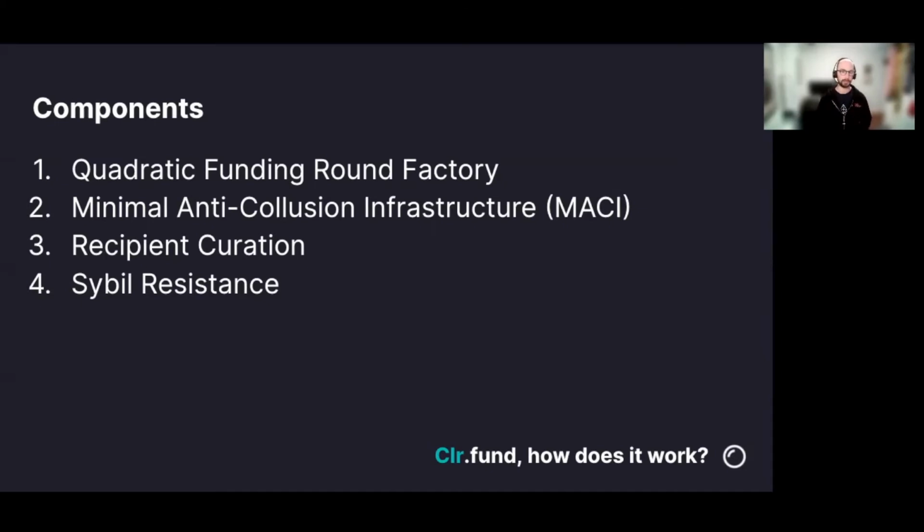Finally, we have Sybil resistance, which is super important for quadratic funding, because if users can split their contributions over multiple accounts, they can gain a disproportionate voting weight and also influence over the outcome of the round. For the canonical instance of Clr.fund, we use BrightID for Sybil resistance. So any BrightID verified user can add themselves to the registry and contribute to the round. Much like the recipient registry, we also have a simpler version that lets an owner address add and remove users from the registry. And then once again, developers can build their own to fit other needs.